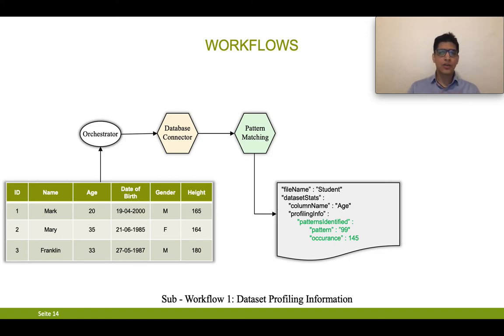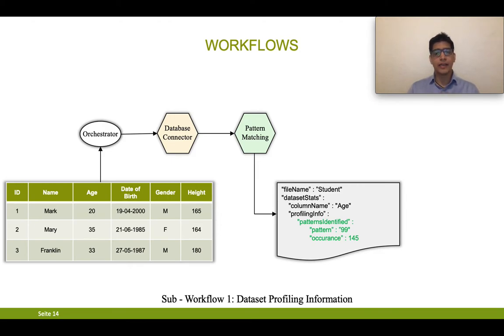So what's the task of the pattern matching microservice? It takes a column, identifies the patterns involved in it and the occurrence of each pattern. For each and every column, it will perform the pattern matching. Take an example of an age column. The age column is provided to the pattern matching microservice, and it finds out the patterns.